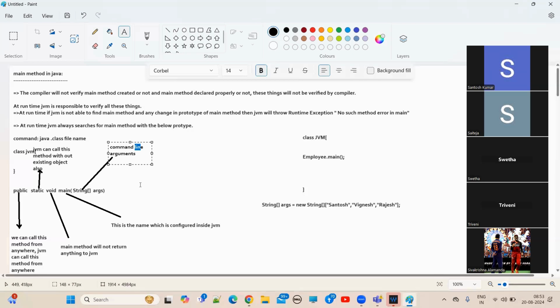Command line arguments. Why are people giving String array args? People could give an int array, a float array, a double array. We have many primitive data types, right? String is the combination of alphabets and numericals. That's why the people have given string. Do you understand my question here? In the main method, why have the Java people given String array args?